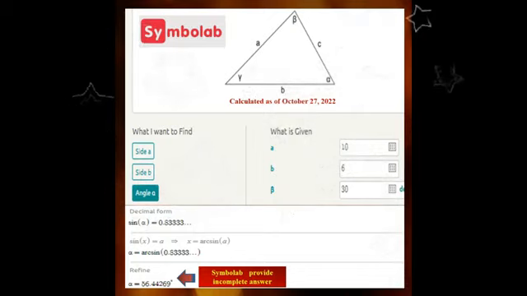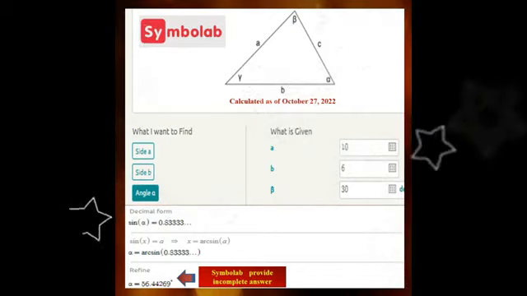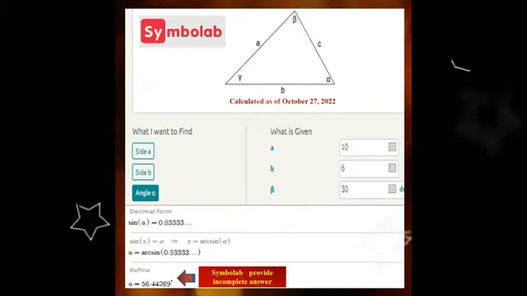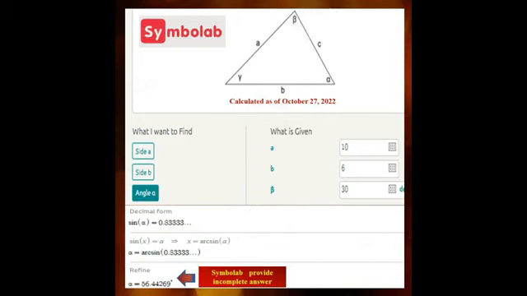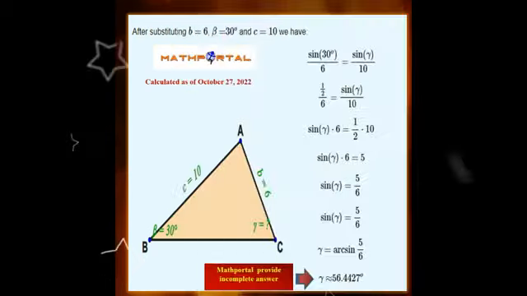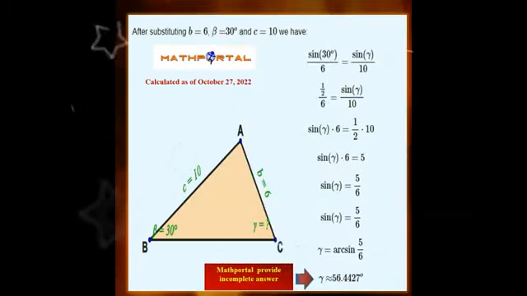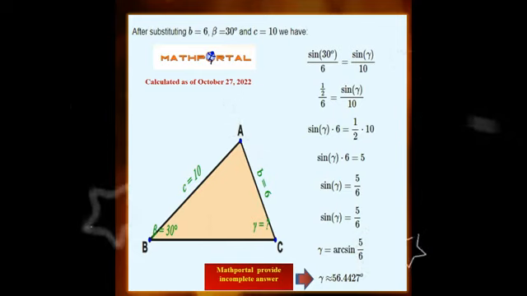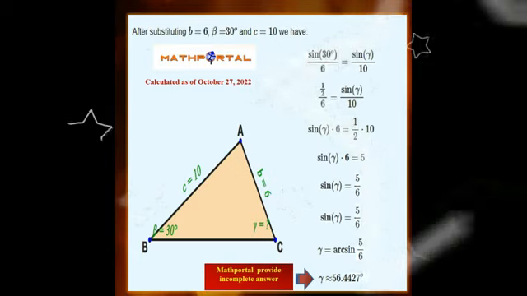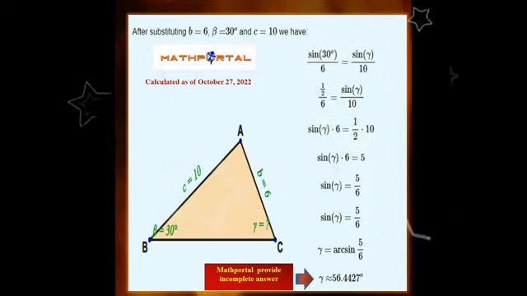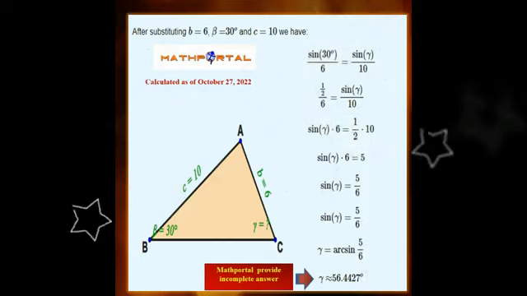As we see, calculated as of the 27th of October, 2022, Symbolab also is not providing complete answers. Symbolab just provides 56.44 degrees. Symbolab does not provide 123.56 degrees. As we see, calculated as of the 27th of October, 2022, Math Portal also is not providing complete answers. Math Portal just provides 56.44 degrees. Math Portal does not provide 123.56 degrees.